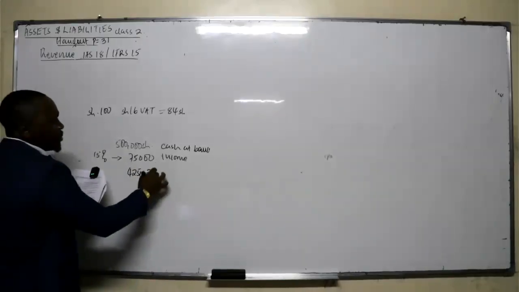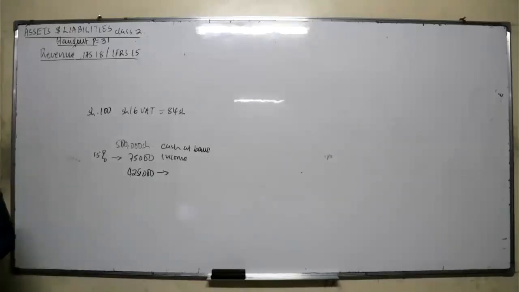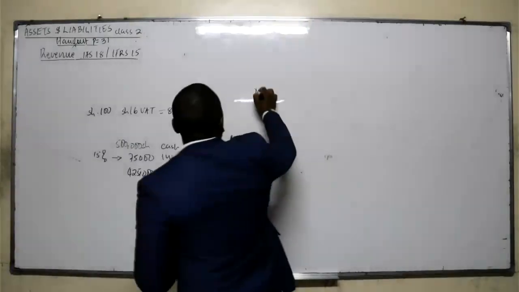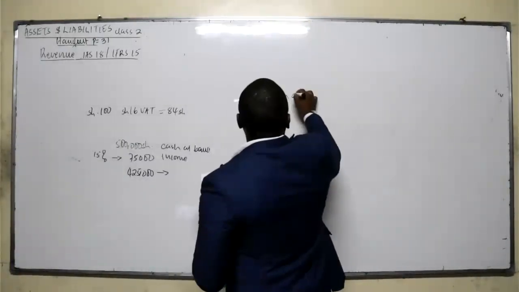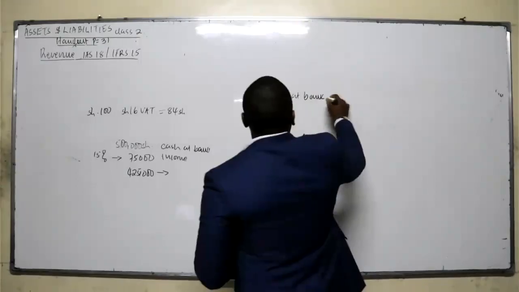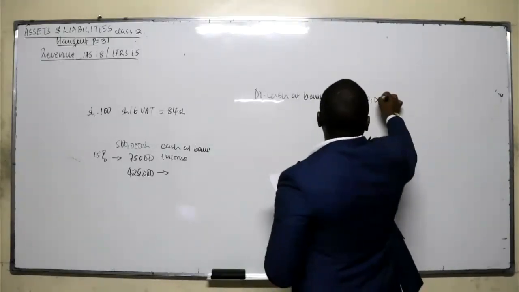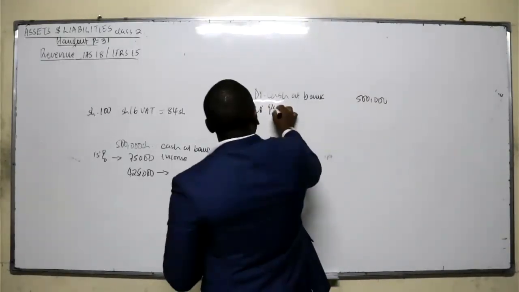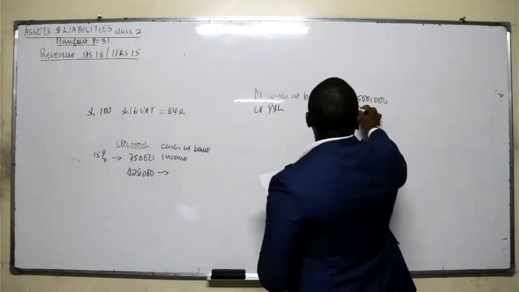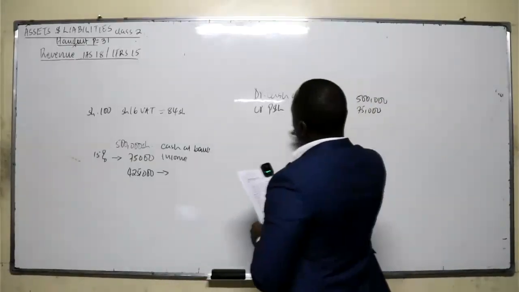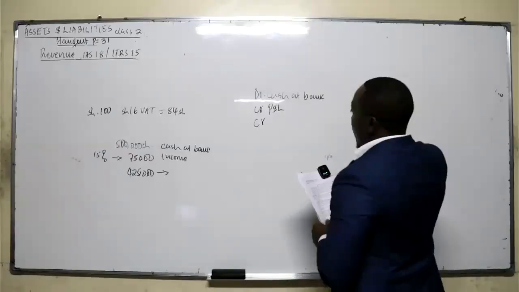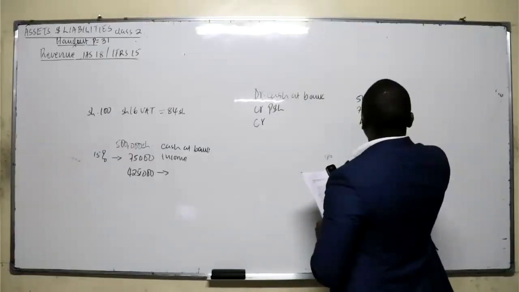That means there is a balance of how much? 425. What about this 425? How do you recognize this? You already have it. You have recognized an income of 75. There is a balance of 425. You need to account for it. Because this is what I mean. You debit cash at bank with an amount of 500,000. You credit the P&L or the income statement with an amount of 75. Then there is a balance of 425.